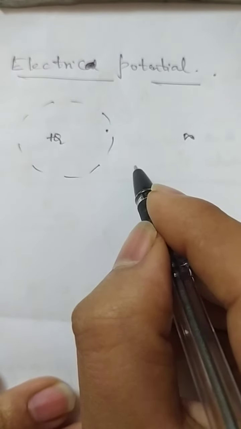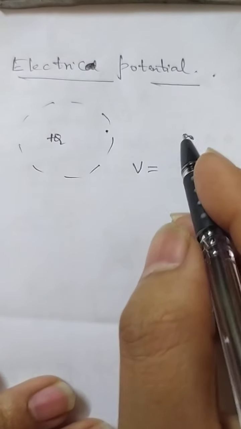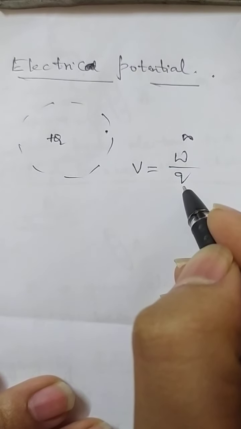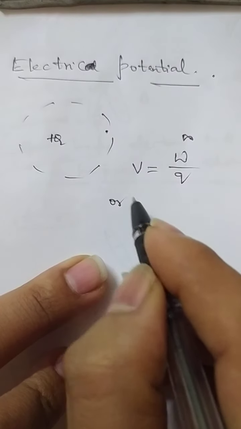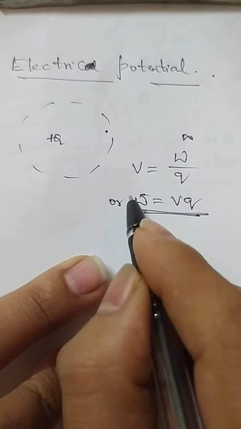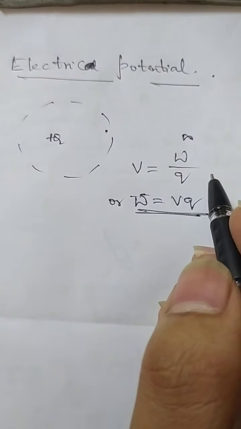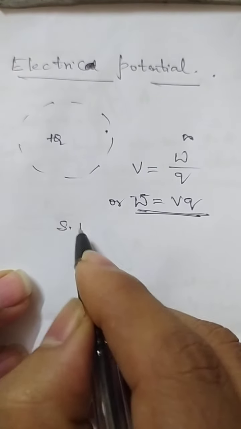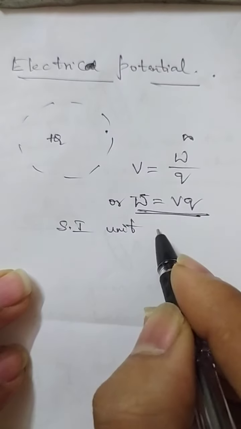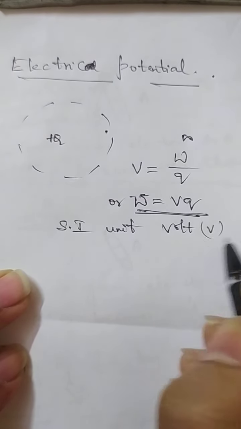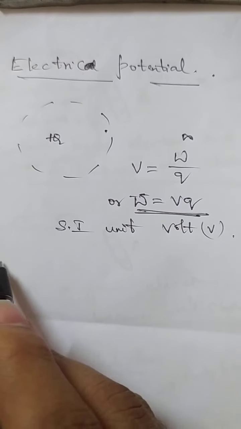So electric potential is written as V is equal to W by Q, work done per unit charge, or work done is equal to V into Q. This is the amount of work done to bring a unit positive charge from infinity to this point. The SI unit of electric potential is volt. So this is regarding the electric potential.